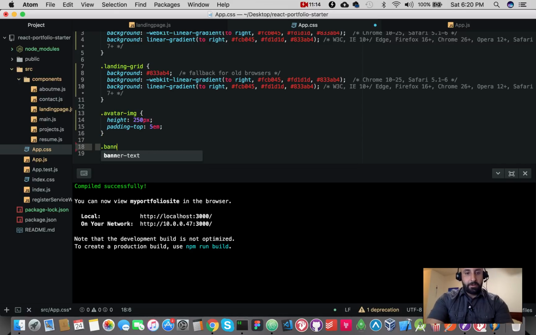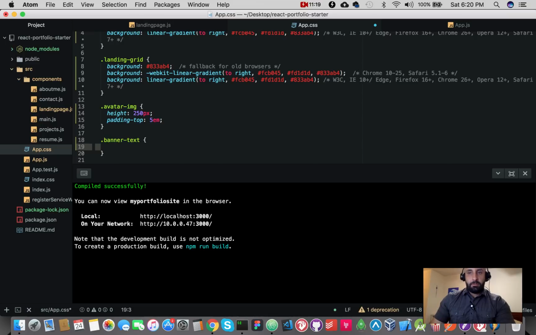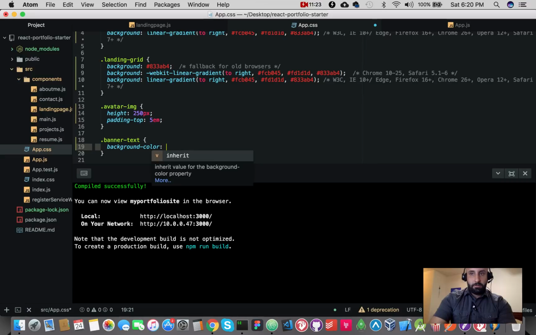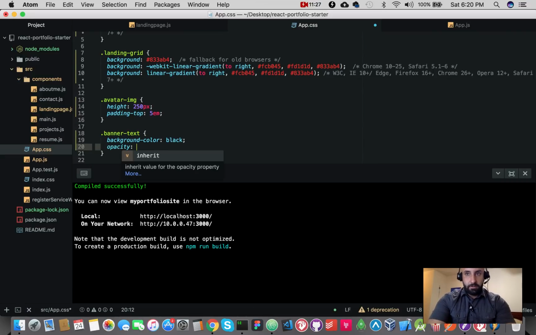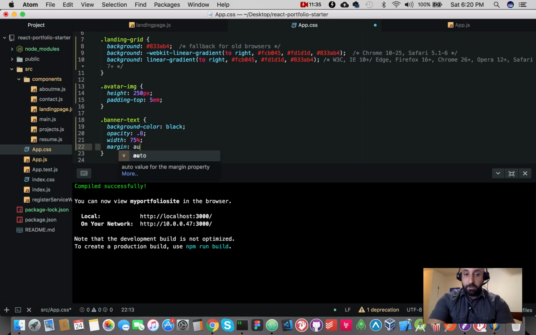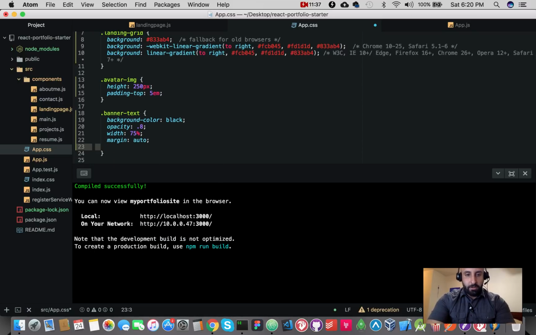So we can go to banner text, and we're going to give it a background color of black, opacity of 0.8, a width of 75%. We're going to do margin auto, and border radius of 10 pixels.